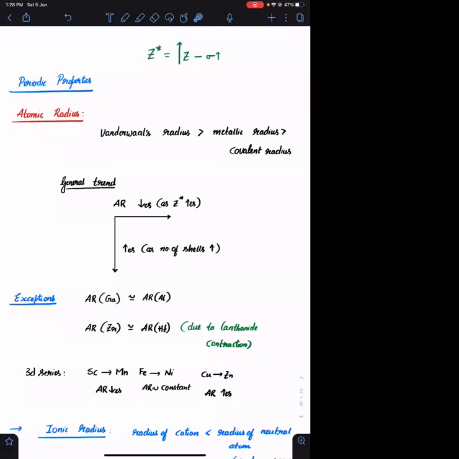So इसलिए हम क्या करते हैं? We will take the distance between two nuclei of the adjacent atoms and we take half the distance. Half of that distance is taken as the atomic radius. Okay, covalent radius मतलब क्या होगा? You will be taking a covalent molecule. उस covalent molecule में दो nuclei के बीच में distance का आधा, that is taken as covalent radius.